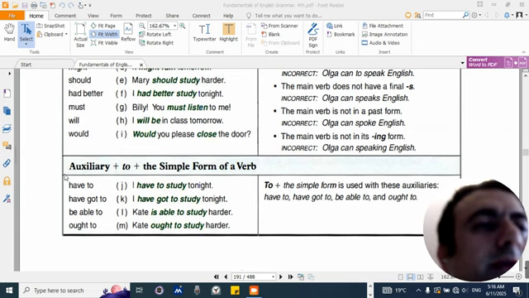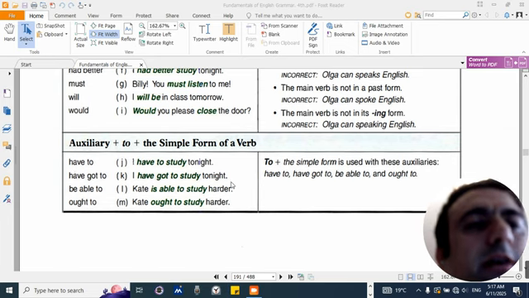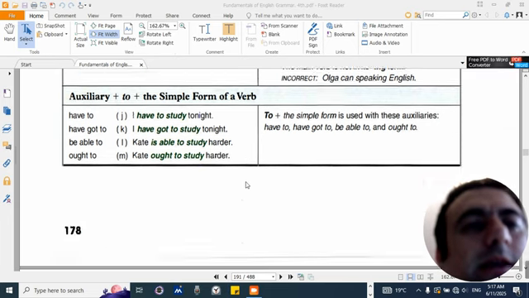Auxiliary plus to plus the simple form of a verb. Have to. J. I have to study tonight. Have got to. K. I have got to study tonight. Be able to. L. Kate is able to study harder. Ought to. N. Kate ought to study harder. To plus the simple form is used with these auxiliaries: have to, have got to, be able to, and ought to.